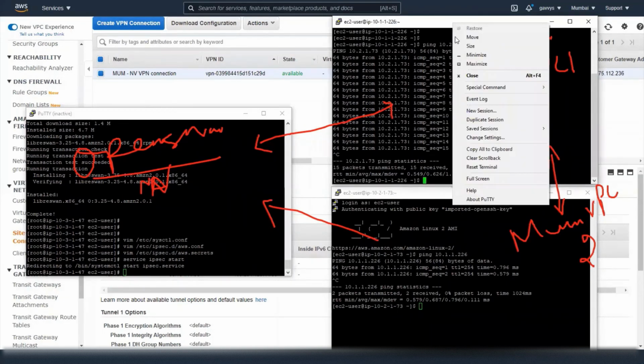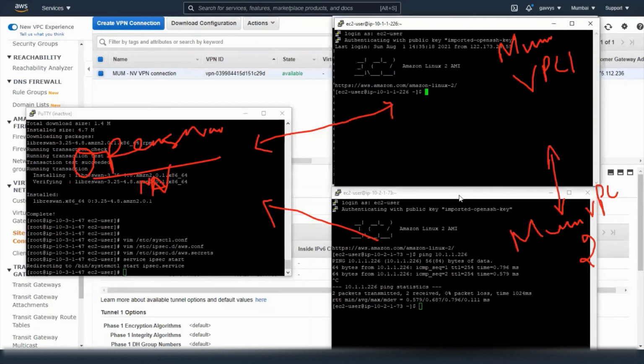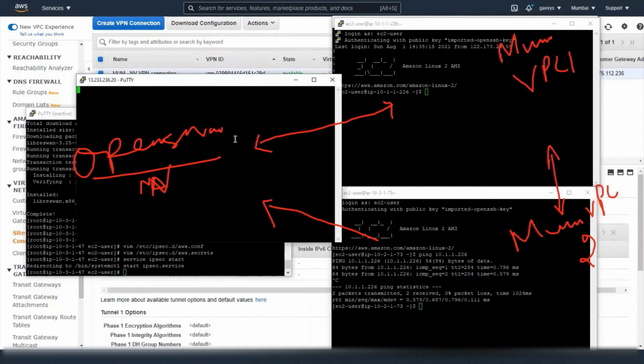Let me restart this session. Duplicate session. EC2-user. So this is VPC1. Duplicate session. EC2-user.